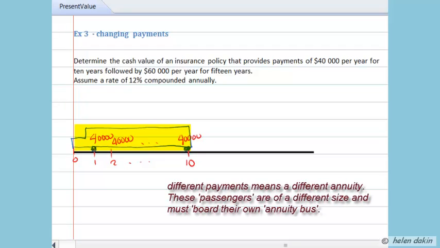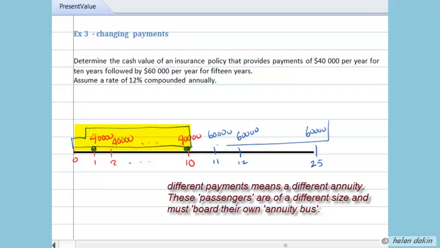So for the second annuity, we've got it starting at year 11, we've got our first payment of $60,000 and another one at year 12 of $60,000. And how many of these do we have? Well, we've got 15 of them. So that's a total of 25 years of annuity payment, up to year 25, $60,000.